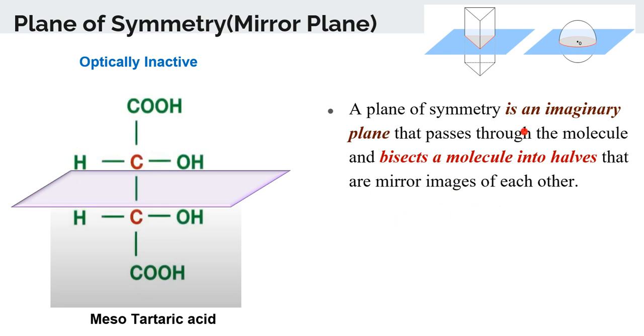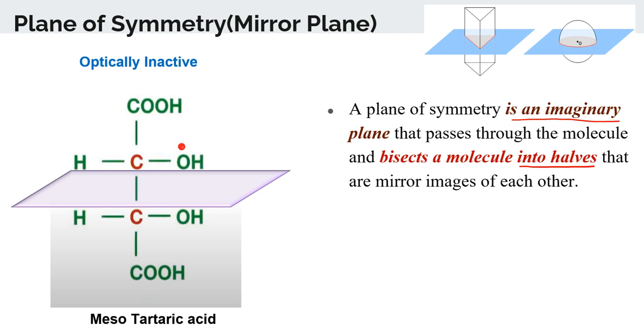It's not the real one. This is an imaginary plane that passes through the molecule and bisects the molecule. It divides the molecule into two equal halves such that both the halves are mirror images of each other. Are you getting this? Okay.